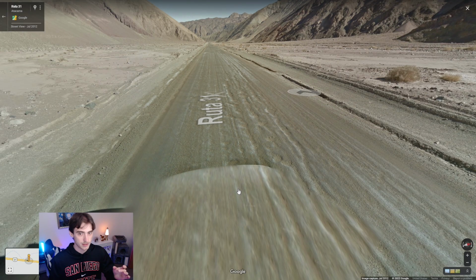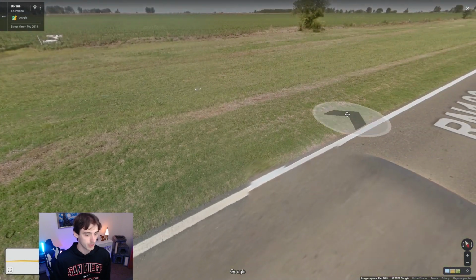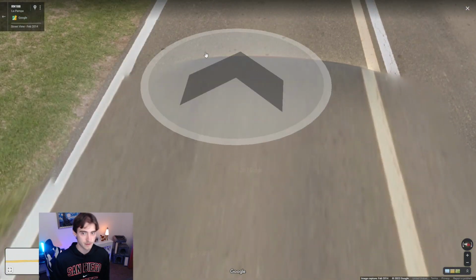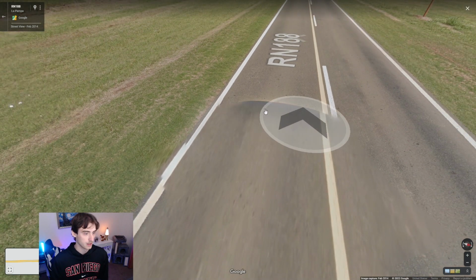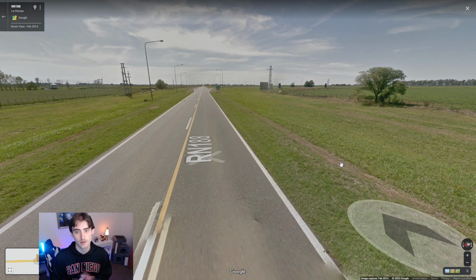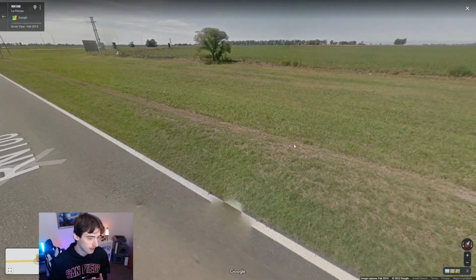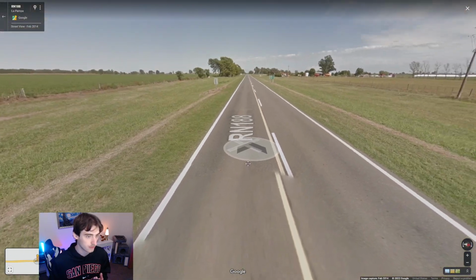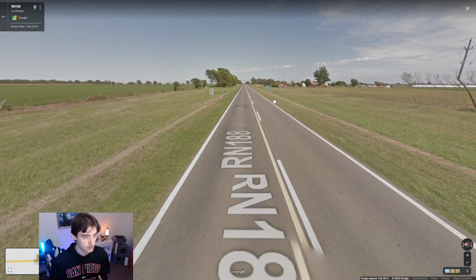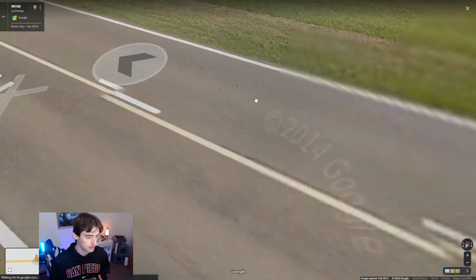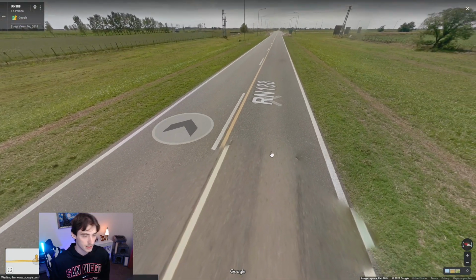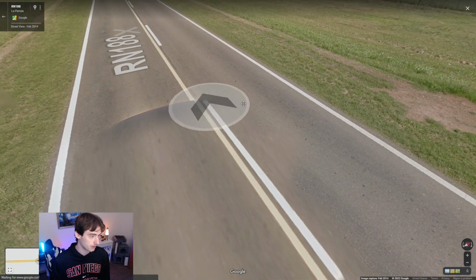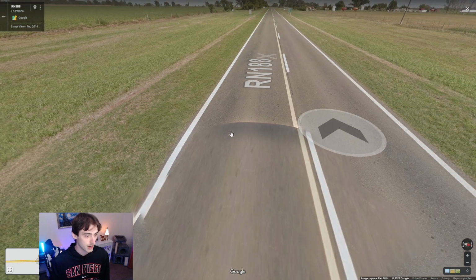Let's take a look at the black car. All right, guys, here's the black car. As you can see, pretty distinct from the white one I just showed you. And these are the 2 main South American cars to be concerned with. So kind of an important note to talk about here is the fact that I'm in Argentina. I look down and I don't see the color of the car. So it is important to know that sometimes, basically the luck of the seed, you may not see the color of the car. If you move down the road, it might show up. There it is. As you can see, here we have the black car.